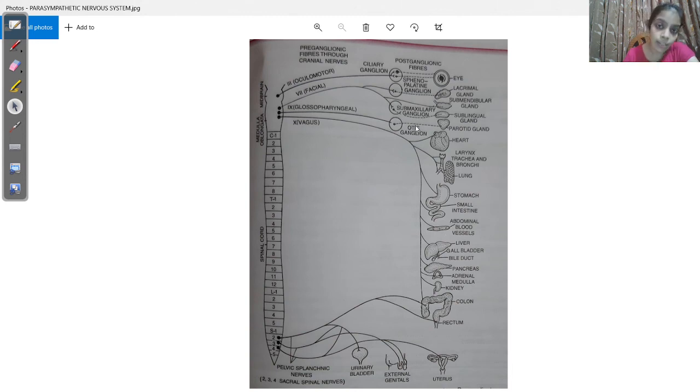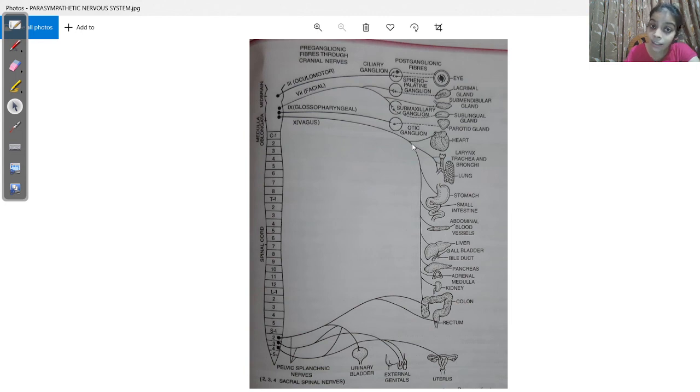One more difference is that the parasympathetic fibers supply a specific organ or a group of closely related organs. So their effect is not so widespread, because I told you they are basically concerned with restoring normalcy, and they supply a lesser number of organs.